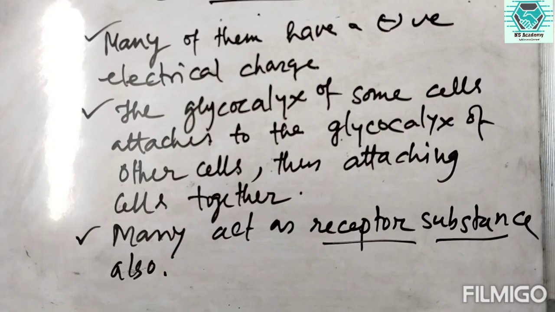Now if we talk about the roles or functions of the cell membrane, the proteins, lipids and carbohydrates all have important roles regarding the functioning of the cell membrane.